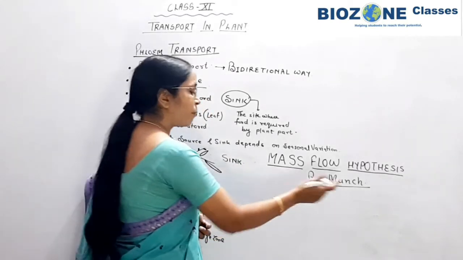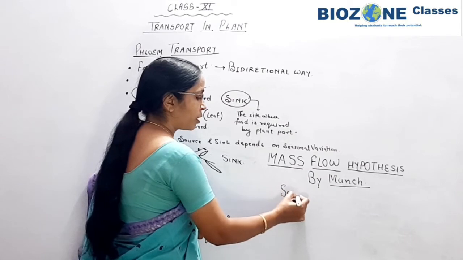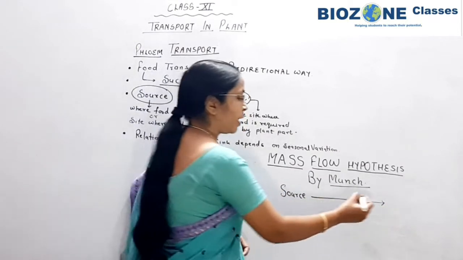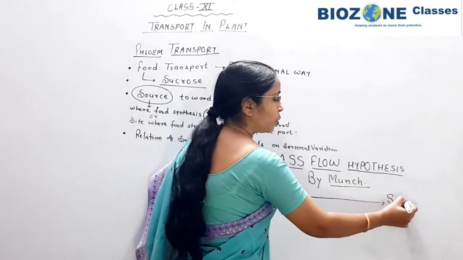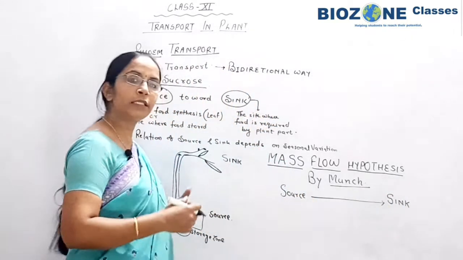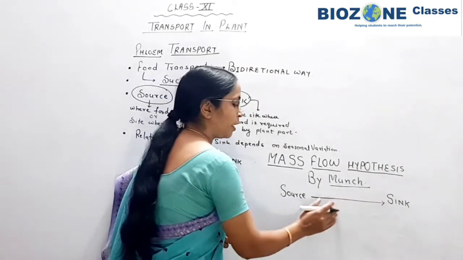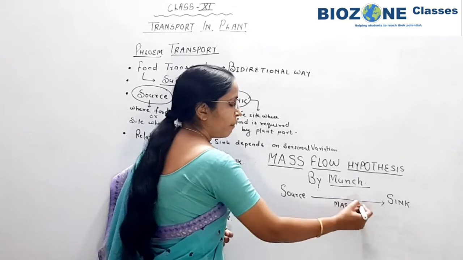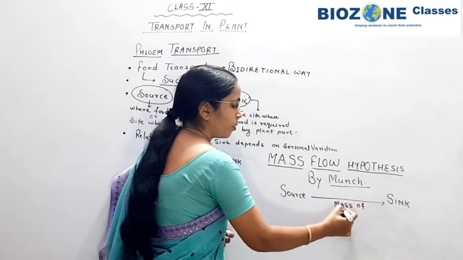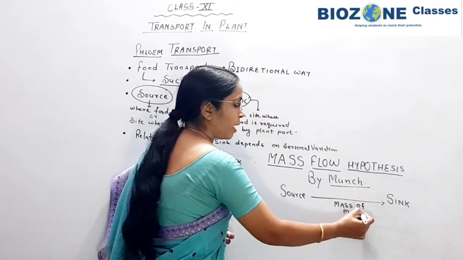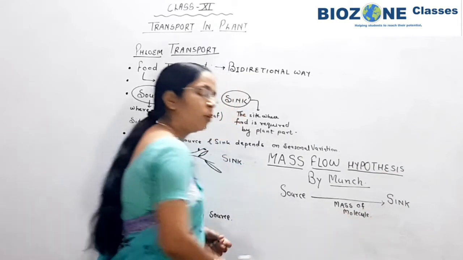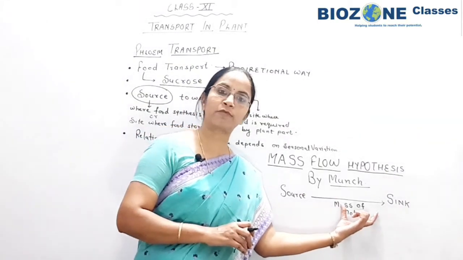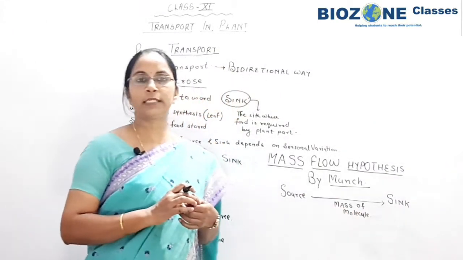So the mass flow hypothesis also explains that the transport of food or sucrose always takes place from source to sink, and this transport from source to sink takes place in bulk or in mass of molecules. Instead of one by one transport of the molecule, the bulk movement of molecules appears, that is called mass flow. Now why does this mass flow appear?